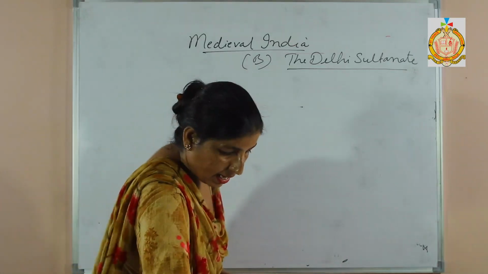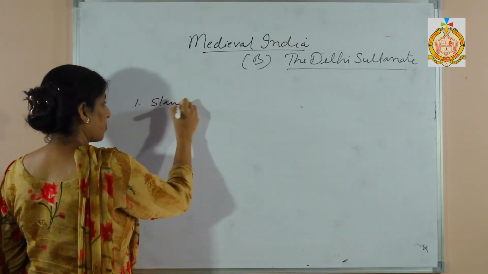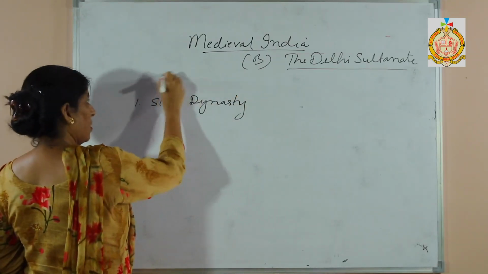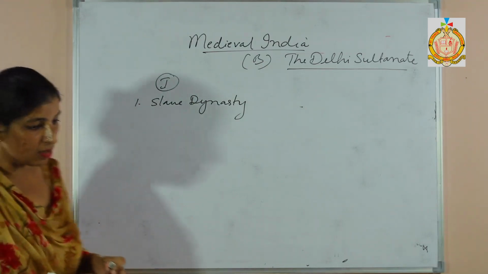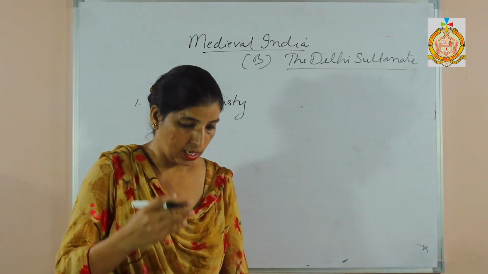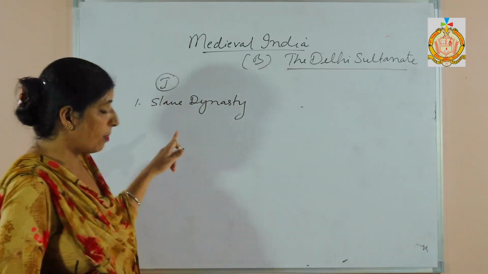So under the slave dynasty, that is the first dynasty. First, slave dynasty. Second, after slave, Khilji. After Khilji, Tughlaq. Then Sayyid, and then Lodi. Clear? So first we will talk about the slave dynasty.